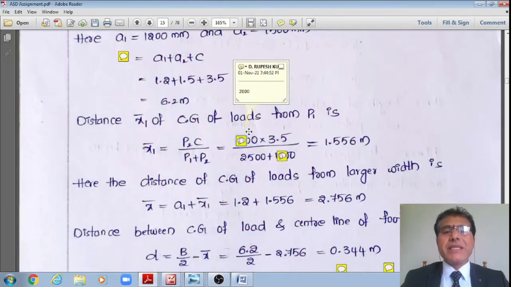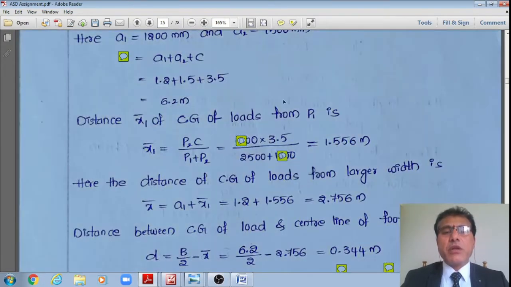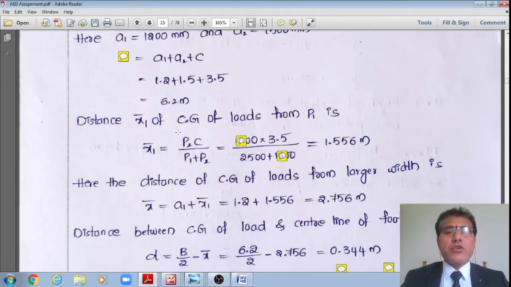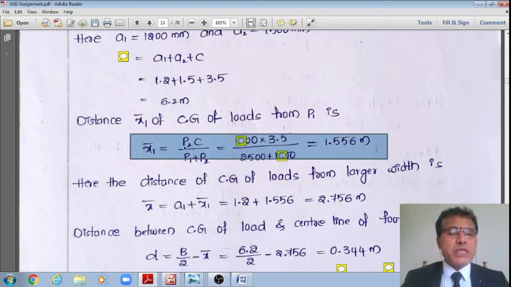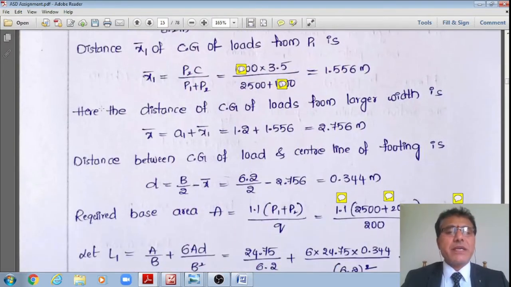But please make a note that these are the already factored loads, right? In the numerator also I do have the factored load, in the denominator also factored load. Therefore, actually it should be done with unfactored loads. Therefore, the numerator and denominator both I am multiplying with 1.5 which get cancelled, which will not affect the finding out of the CG value. Please make a note of this, students, right?